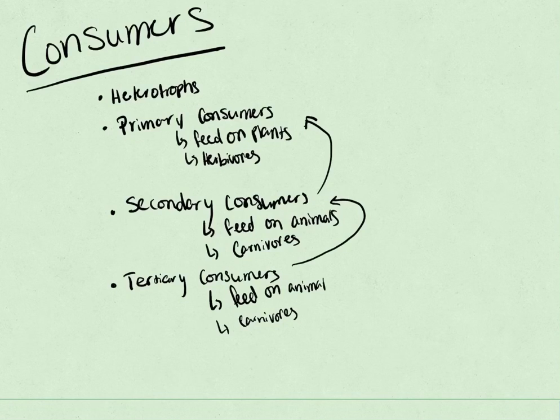But the tertiary consumer is known to feed on the secondary consumer when looked at in one food chain in the food web. And lastly, I want to introduce you all to this vocab term, omnivores. Omnivores are organisms that feed on both plants and animals. So they eat both autotrophs and they also eat heterotrophs.